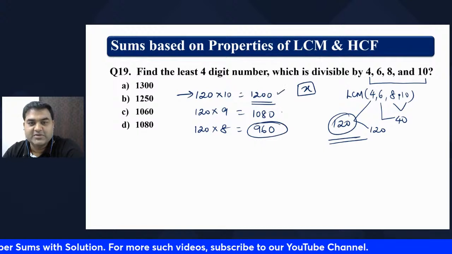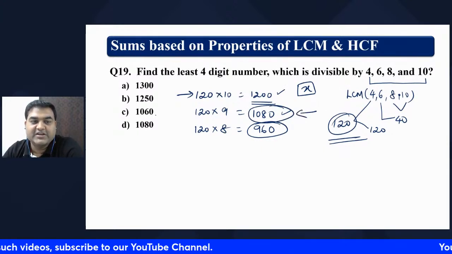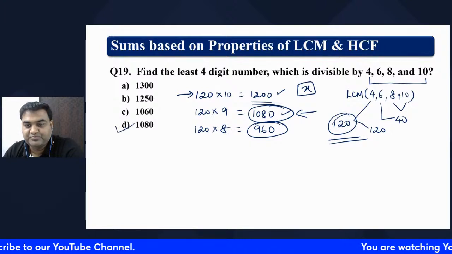So the least number is 1080. So 1080 is the right answer.